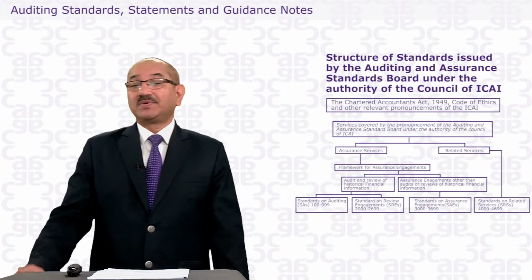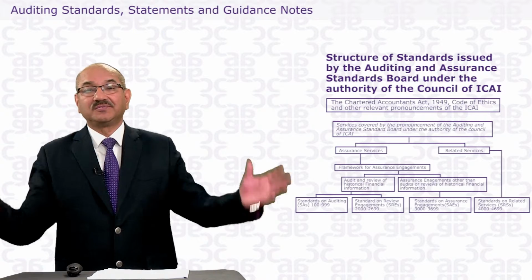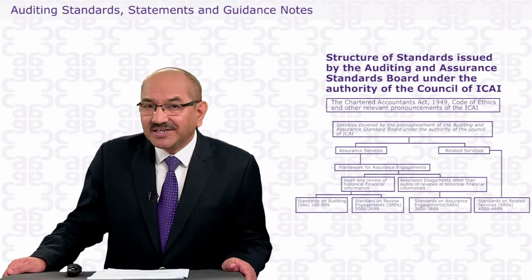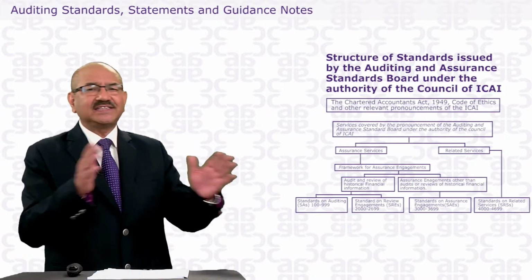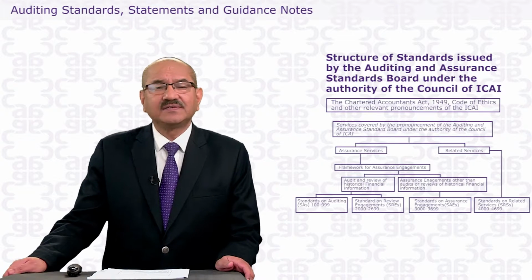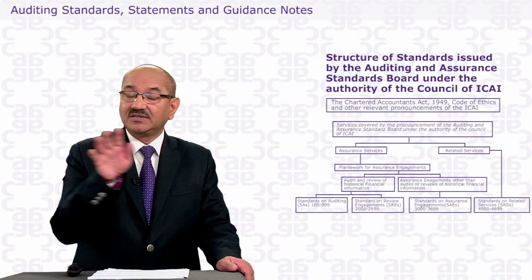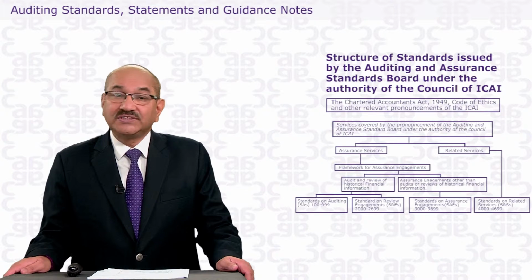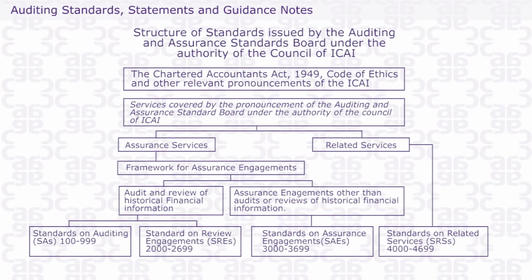But dear student, you must be doing some quarterly audit, quarterly review. In the quarterly review, the report is framed differently than the audit report under SA 700. There are 3 standards which give the formats of audit reports: SA 700, 705, 706.